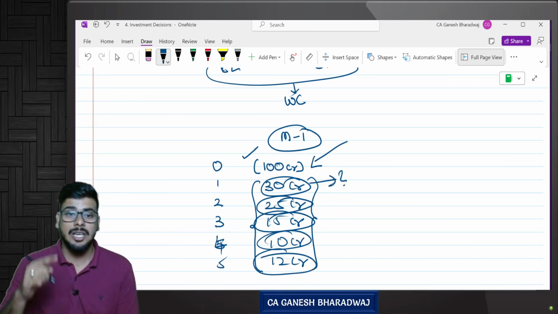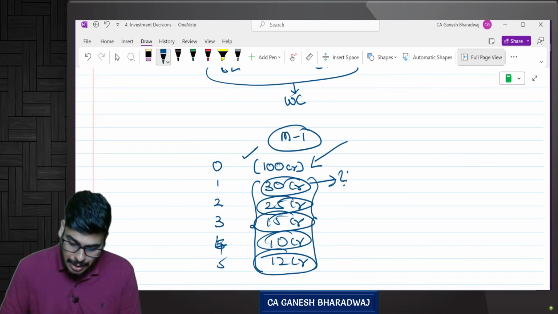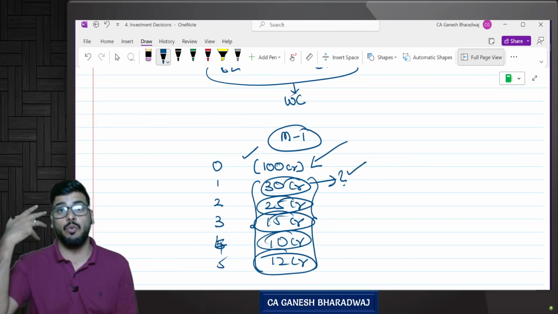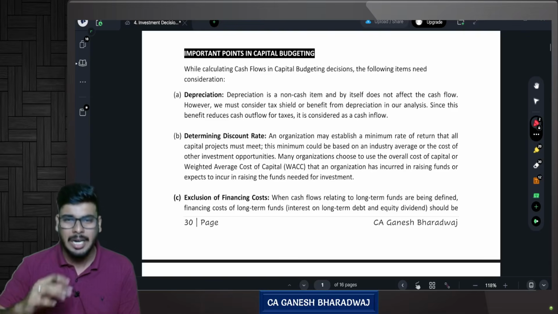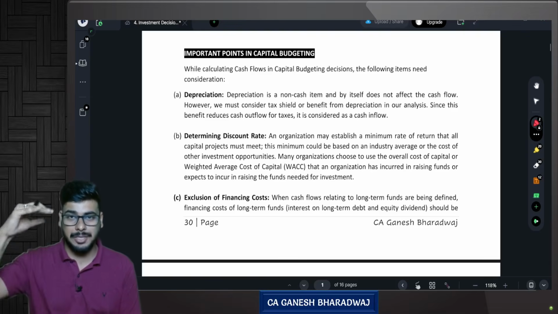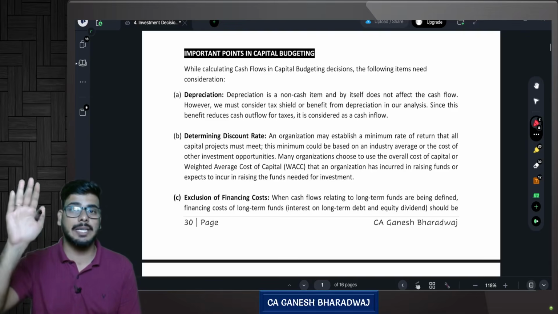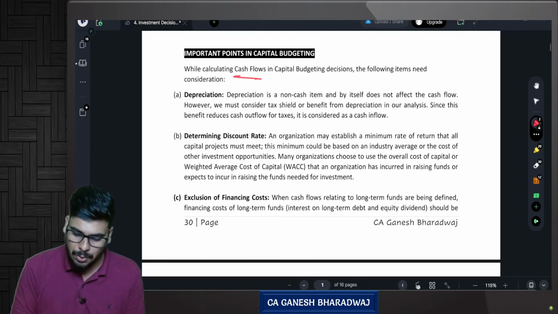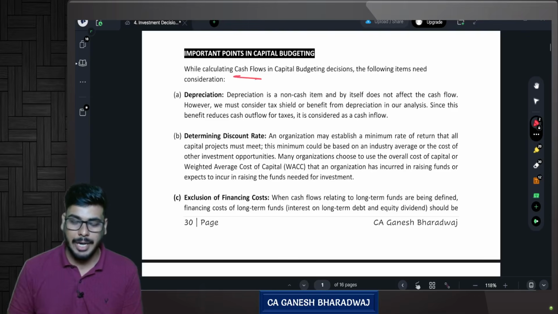Now what cash flow is this? Or in other words, what are the items that need to be considered while arriving at every year's cash flow? These are some general rules that are prescribed at the beginning of this chapter. All these things are mentioned in our ICA study material. Now, while calculating the cash flows in capital budgeting decisions, the following items need consideration.